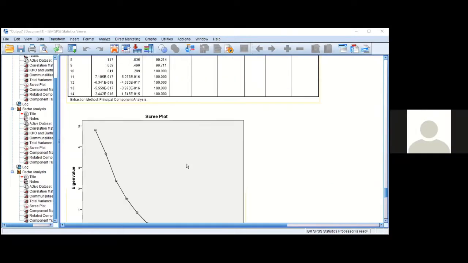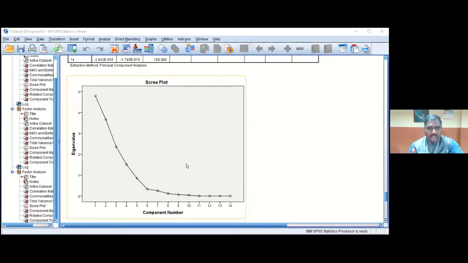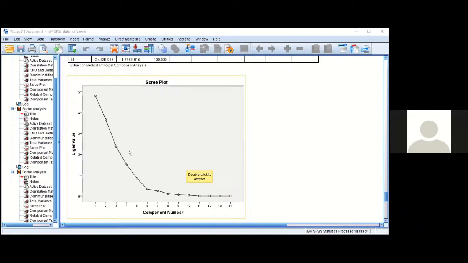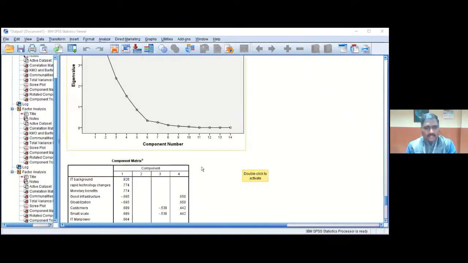Next, the scree plot. Okay, and then come down, sir. So we have to see the component matrix points. Above 4, four factors are there. Right, and come down, sir.